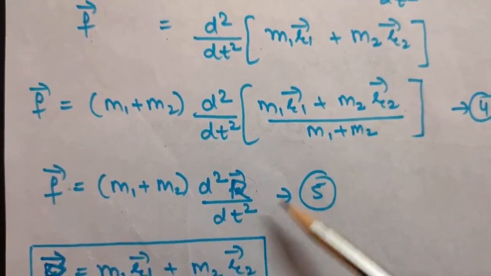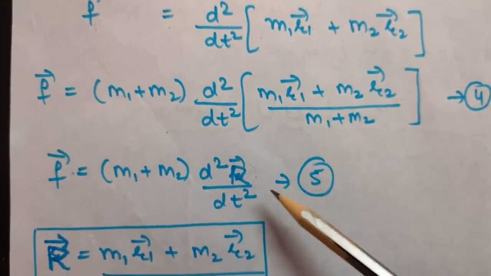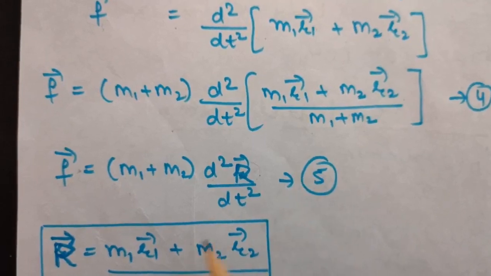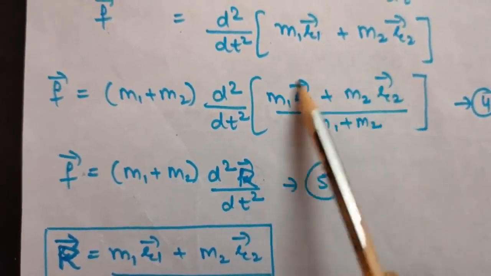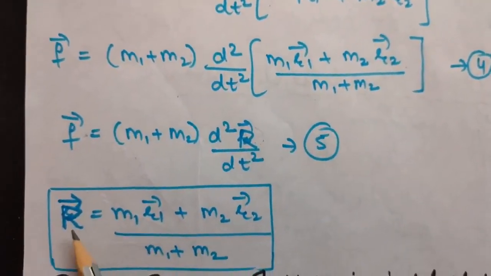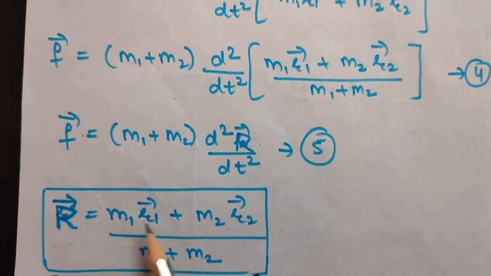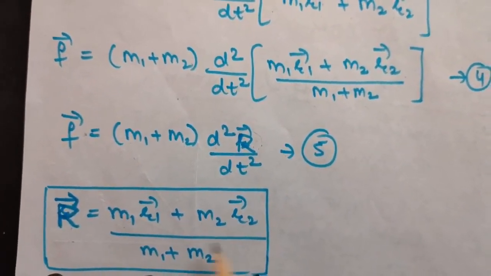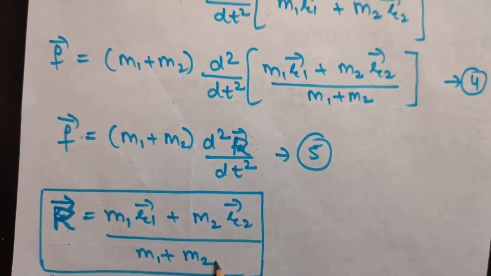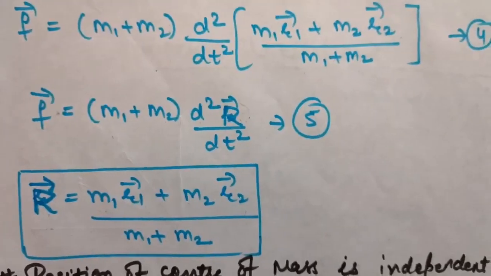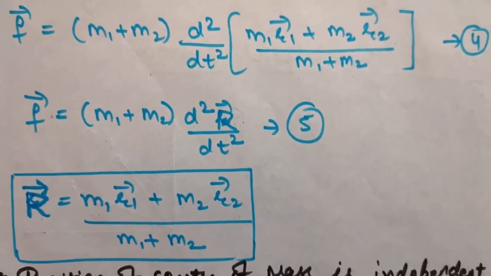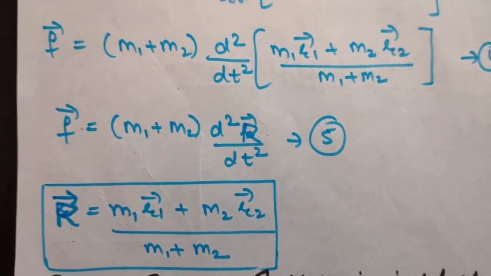Now compare 4 and 5. You will get the position vector of center of mass from here. See, instead of R we have this term. So that means the position vector of center of mass is m1 r1 plus m2 r2 upon m1 plus m2. Okay, so this is the position vector of center of mass. I will be giving you some examples of how to calculate it.